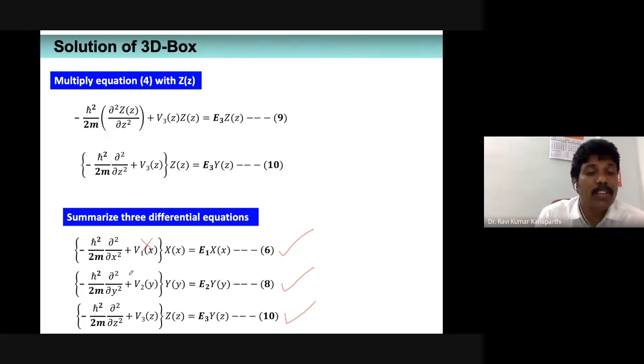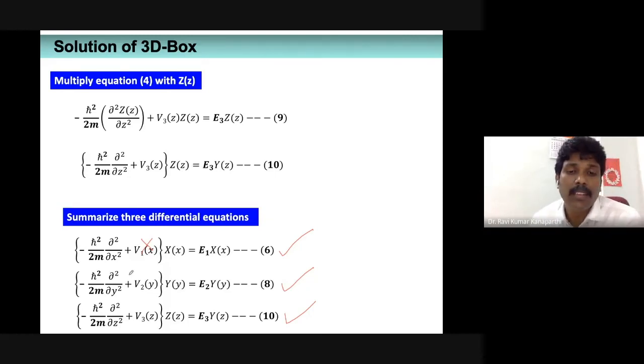Since we already know those solutions of that type of differential equation, we just adopt them. We need not do the same thing again. But when you are adopting, you have to write down your logic for why you are adopting. That's the only small thing that you have to take care of while writing the answer from the examination point of view. Just write that these are the 3 different differential equations, and expression number 6 resembles as if the particle is confined to a one-dimensional box within the limits 0 and L1.